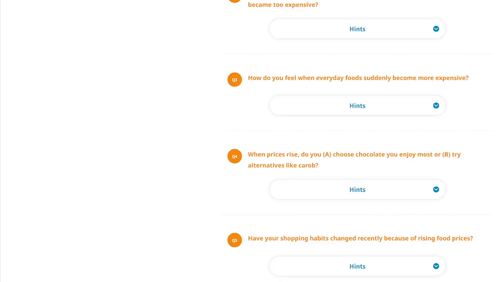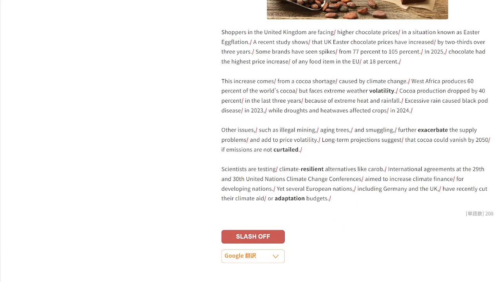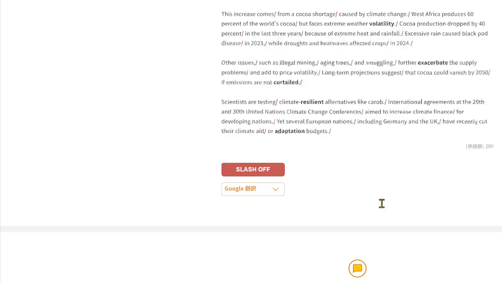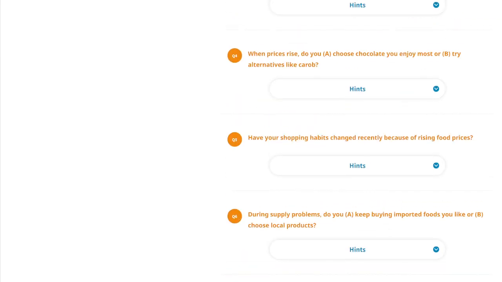Okay, understand. Let's move on to number four. When prices rise, do you A, choose the chocolate you enjoy most, or B, try alternatives like carob? Carob, what is carob? Carob, written here in the article as well, is a long pod containing small beans. I'll put it in the chat box, okay? I also never saw this kind of food, with small beans. It says it's a source of chocolate substitute.